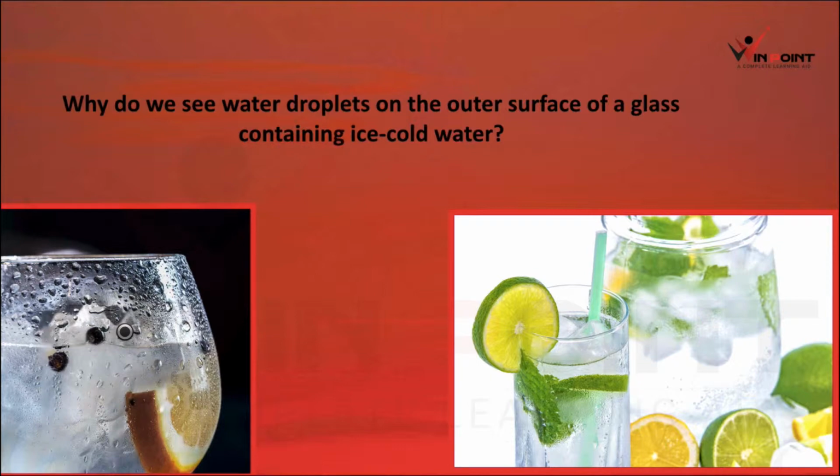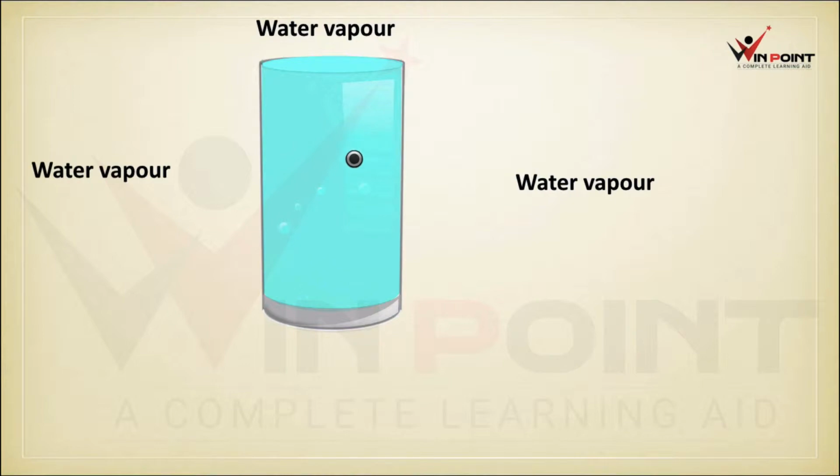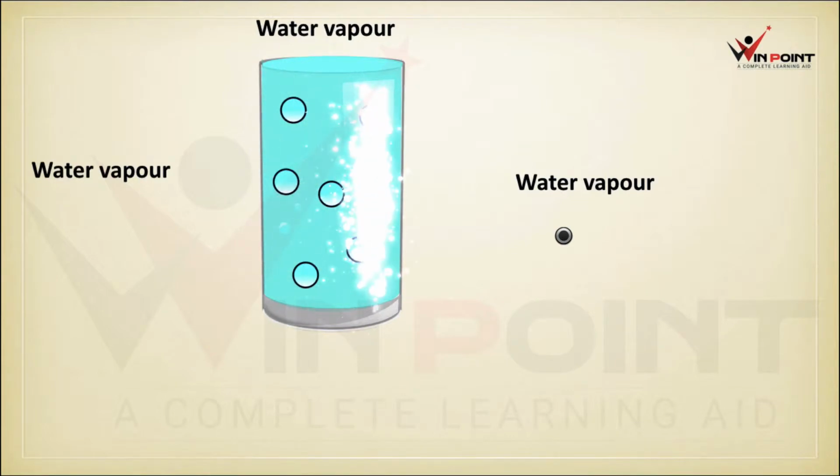Condensation means conversion of water vapor into water. In the atmosphere there are water vapors. These water vapors are going to come in contact with this glass and that water vapor will convert into water droplets. It's a glass of cold water, and in the atmosphere there is water vapor. When this cold water is interacting with this water vapor, it is going to convert into water droplets. You can see water droplets on the surface.